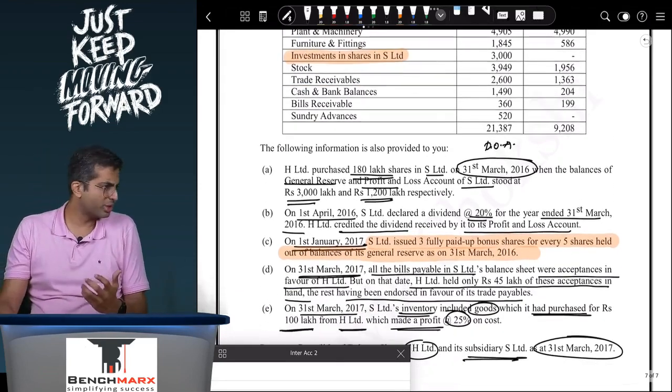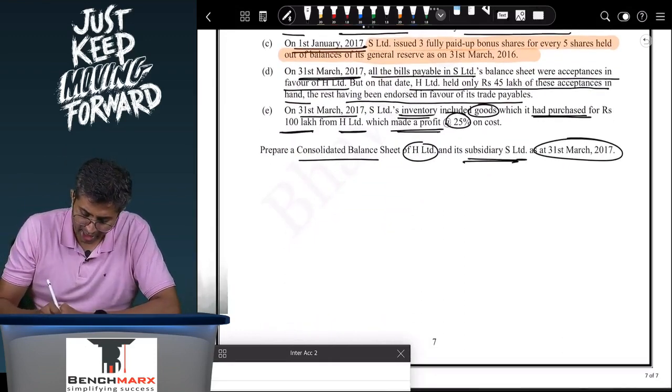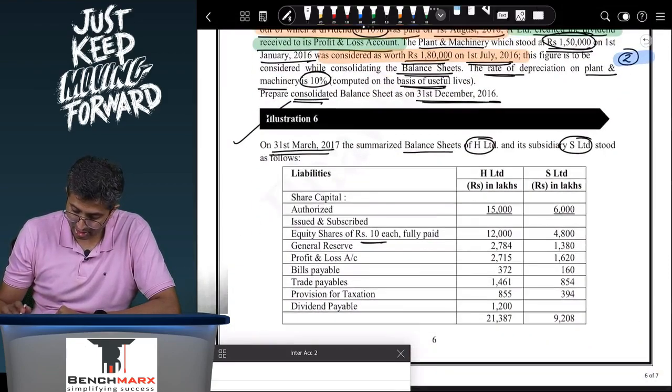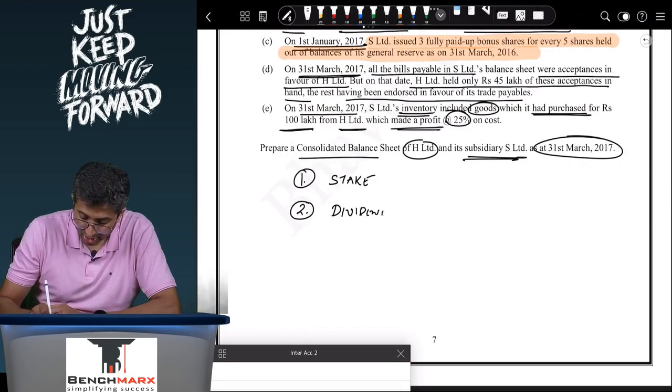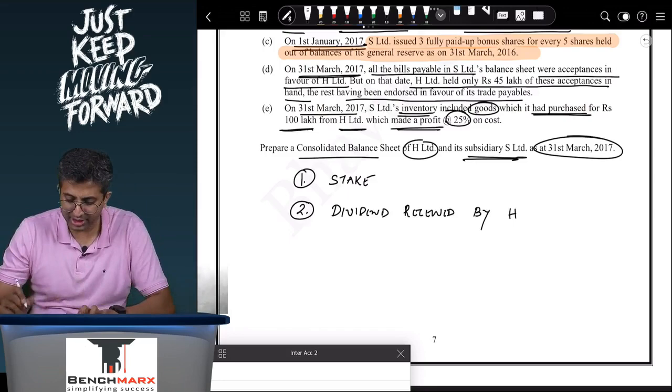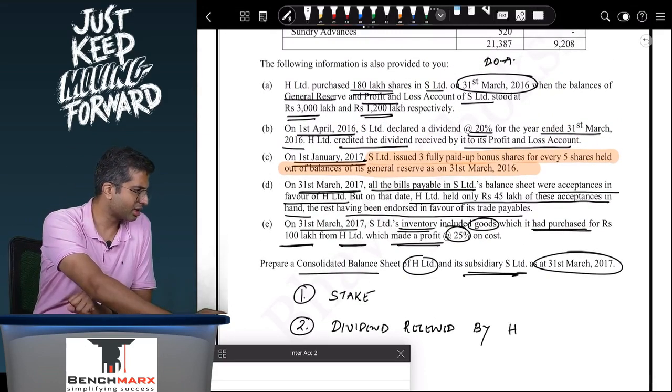What I want you to do is to glance through this question and give me 2 important data points. First, try to calculate and tell me the stake that H has in S, and second, you calculate and tell me the dividend received by H. You calculate and tell me these 2 numbers, please. The stake and the dividend received.